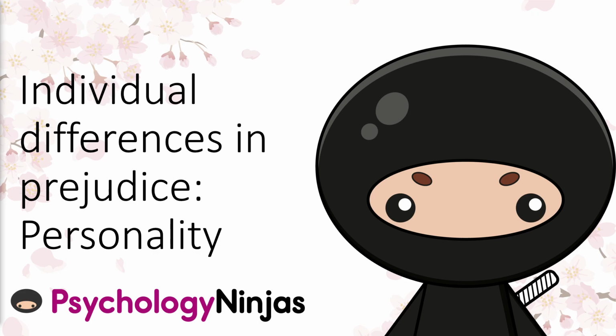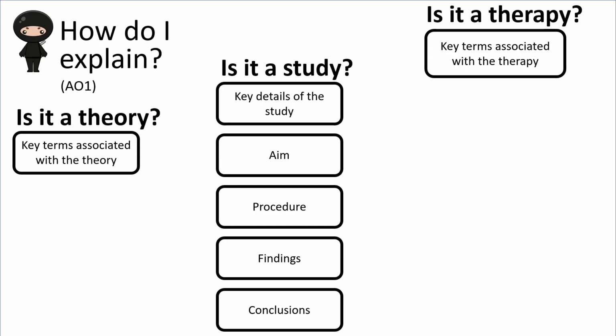So it's really clear straight from the off that we have these differences in our command words in our different areas of our course. Okay, so when we're talking about personality then, how are we going to explain this? Well, we're viewing personality as a theory, as an explanation of why people are prejudicial. Therefore, we're going to be talking about those key terms associated with prejudice, and that's our different personality types.